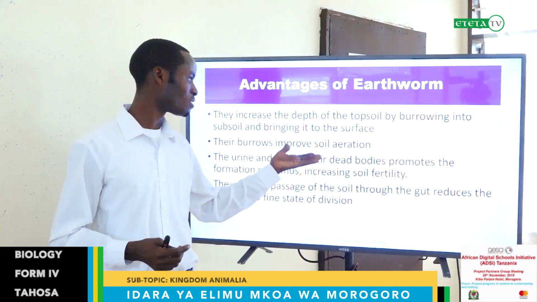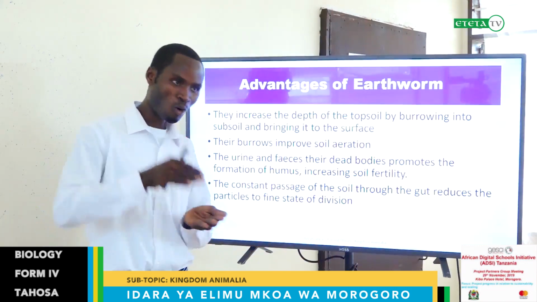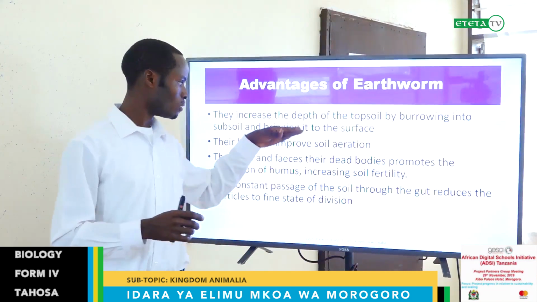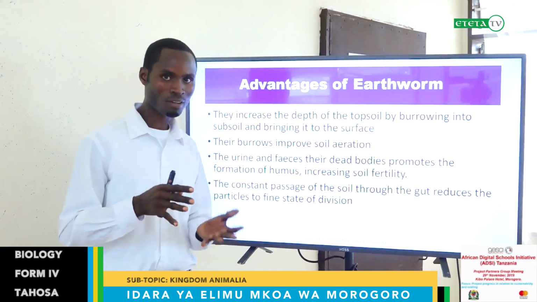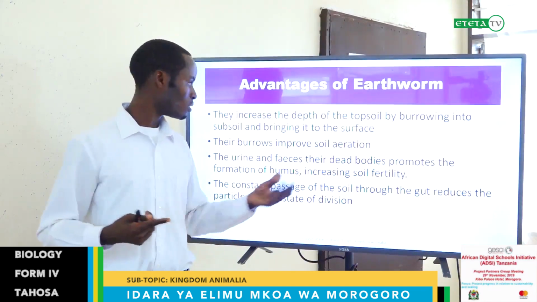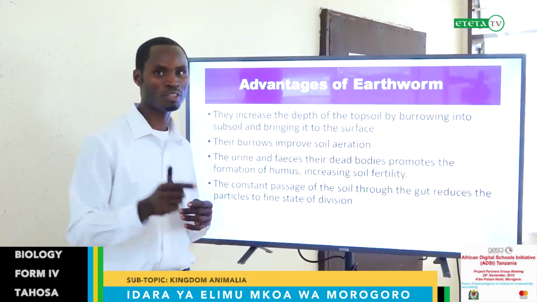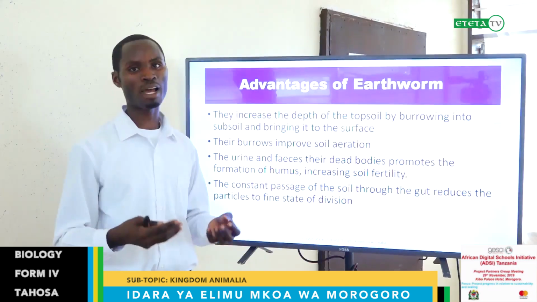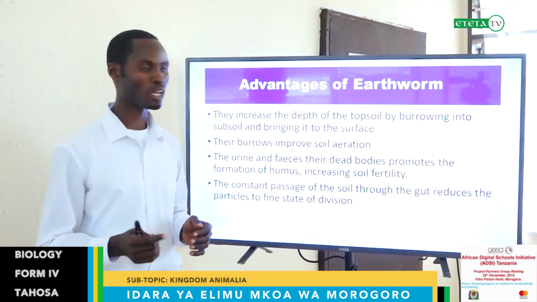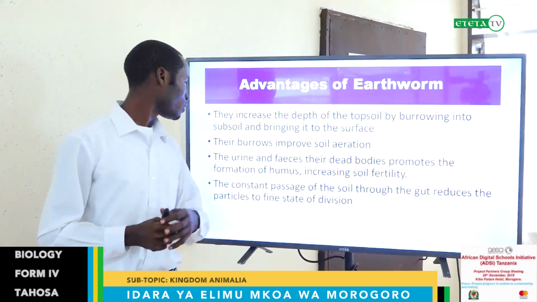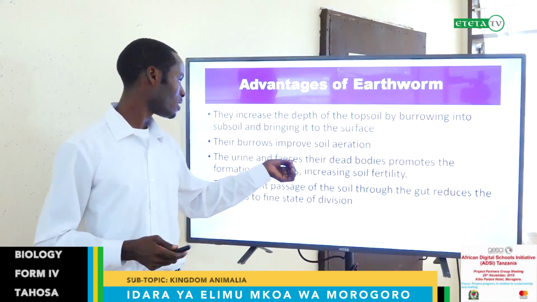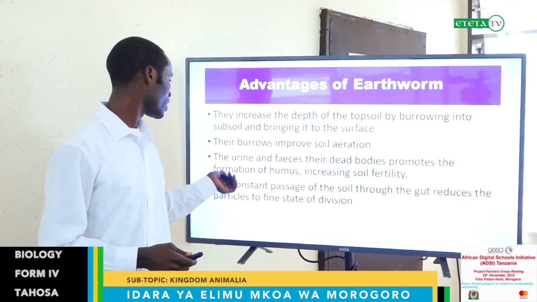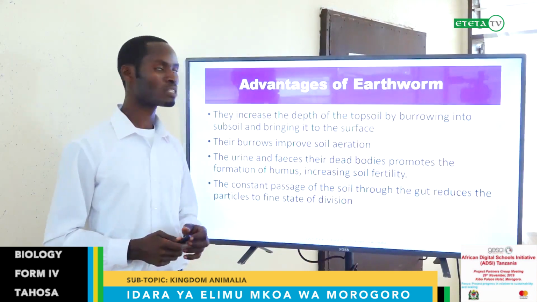That is why I say this one is important for agriculture, because compact soil will inhibit circulation of air and water, but the presence of earthworm will make the soil more productive because we will have channels, the pathways of the earthworm, where water can pass and air can pass, and allow the roots of the plant to benefit from the circulating water and the oxygen. Again, the urine and the feces, as well as their dead bodies, promote the formation of humus, increasing soil fertility.